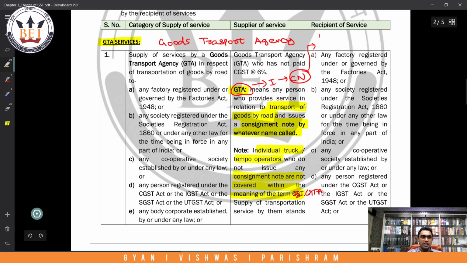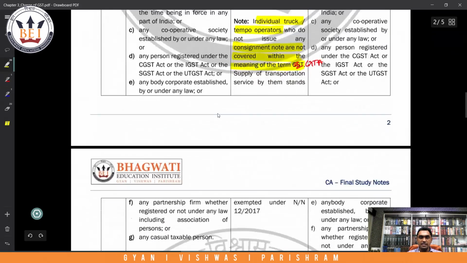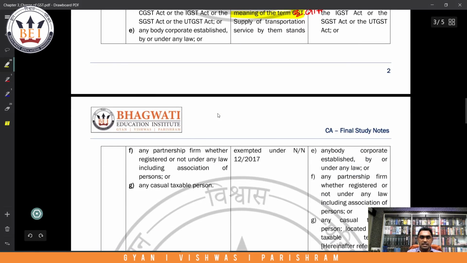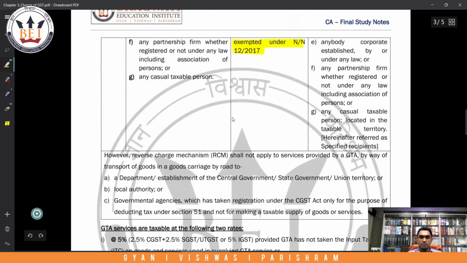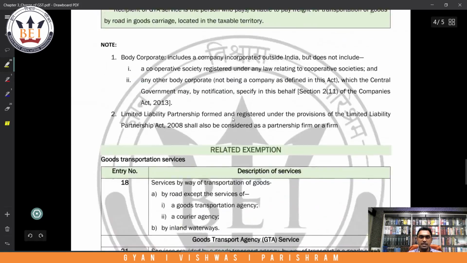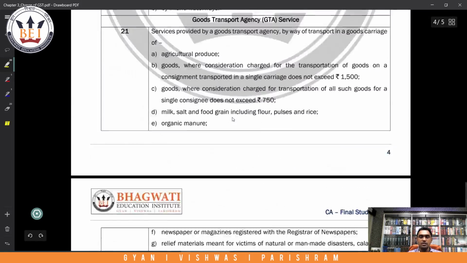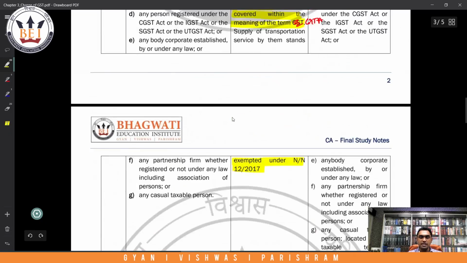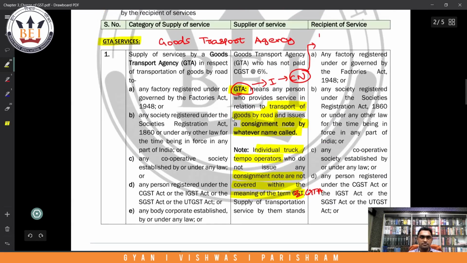And supply of transportation services by these unregistered persons stands exempted under notification 12/2017. We will see the details of the exemption one by one. I have given all the exemptions related to this entry over here. So once we complete this entry, we will link it with the exemption.